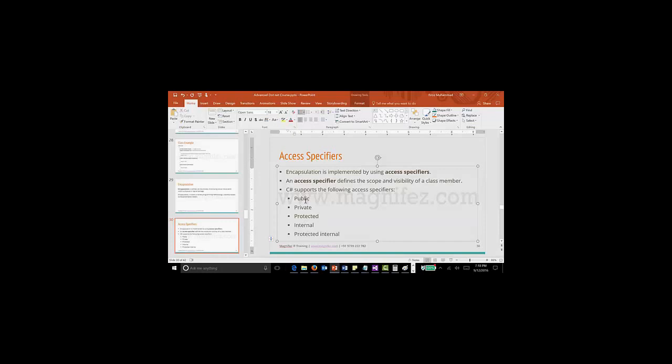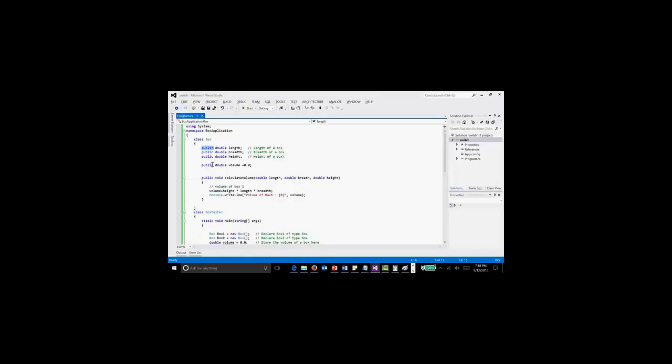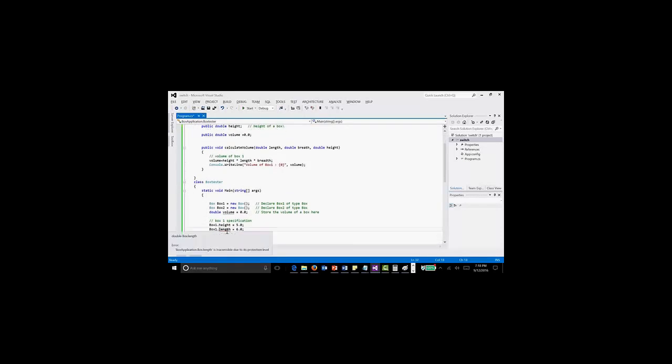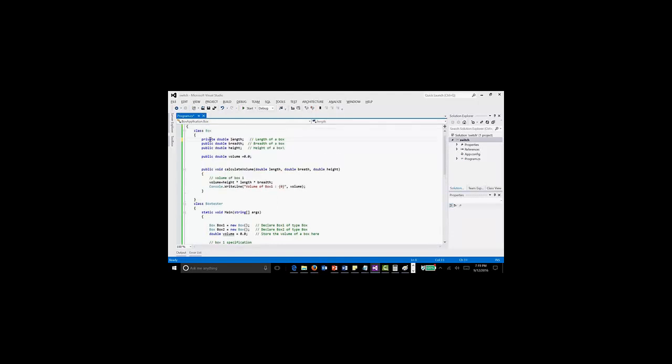Public means the values mentioned as public can be called from anywhere. Private means they will be available only within that same class. If I mention it as private, I cannot access it here. See, it is showing an error. Why? Because BoxApplication.Box.length is inaccessible due to its protection level. If I mention this variable length as private, I can do operations only here. Here it is not showing an error because within the same class private is available.